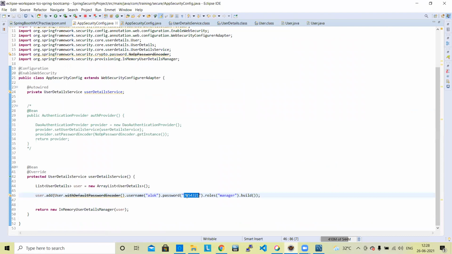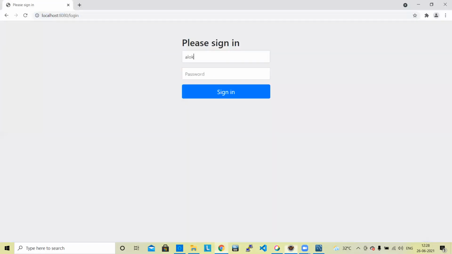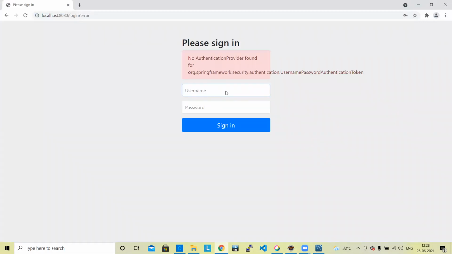Now give this user ID password. Okay, no authentication provider found for org.springframework.security authentication username password authentication token.